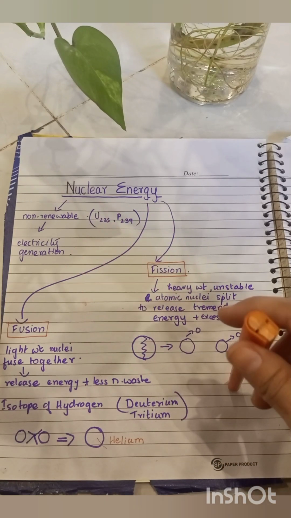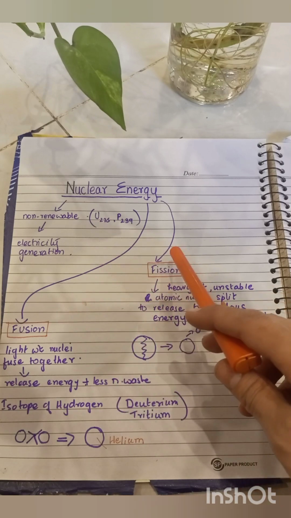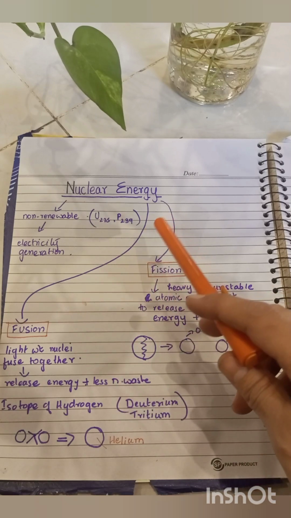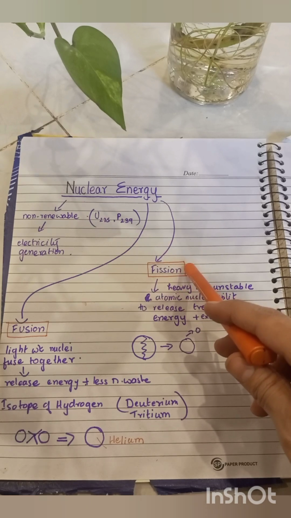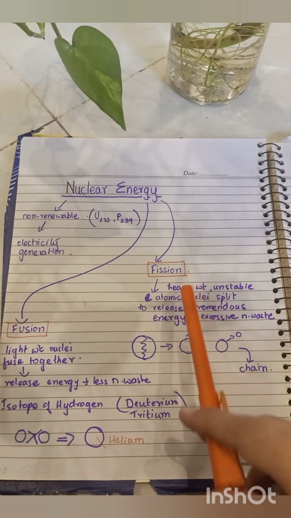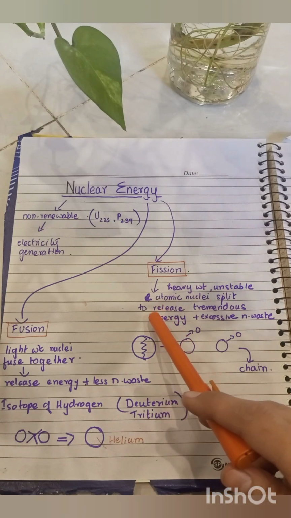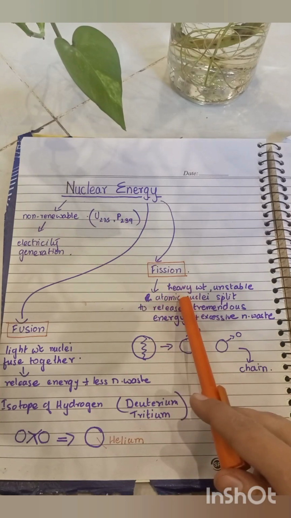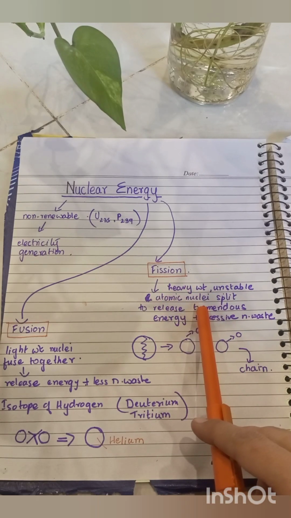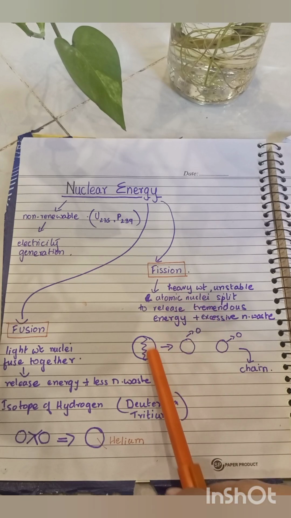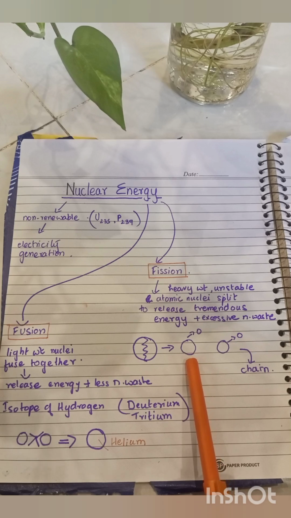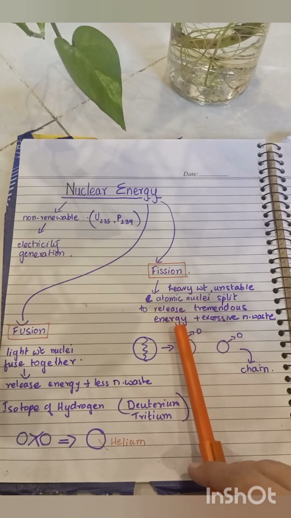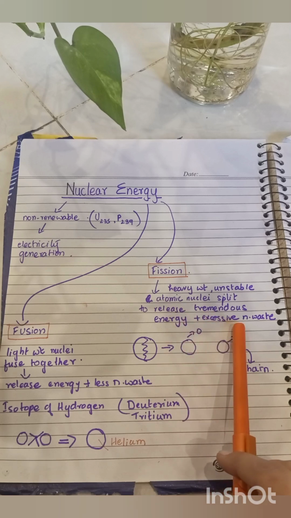Fission and fusion are two basic processes, but they are different from each other. Usually, nuclear power plants employ the nuclear fission reaction. And what is fission? Fission occurs when a fast-moving neutron hits a heavyweight, unstable atomic nucleus. This nucleus, which is U-235, will as a result split into smaller units, and a tremendous amount of energy is released along with excessive nuclear waste.